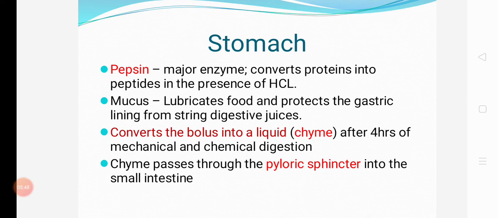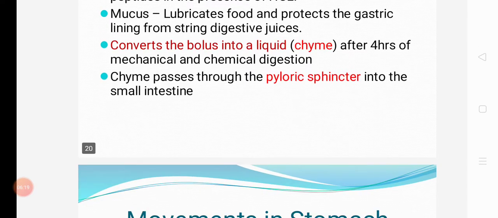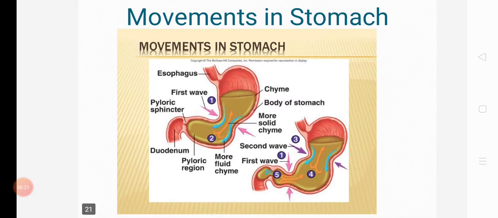Stomach. Pepsin is the major enzyme that converts protein into peptides in the presence of HCl. Mucus lubricates food and protects the gastric lining from the strong digestive juice, and converts the balls into liquid. After 4 hours of mechanical and chemical digestion, chyme passes through the pyloric sphincter into the small intestine. Movement in the stomach.